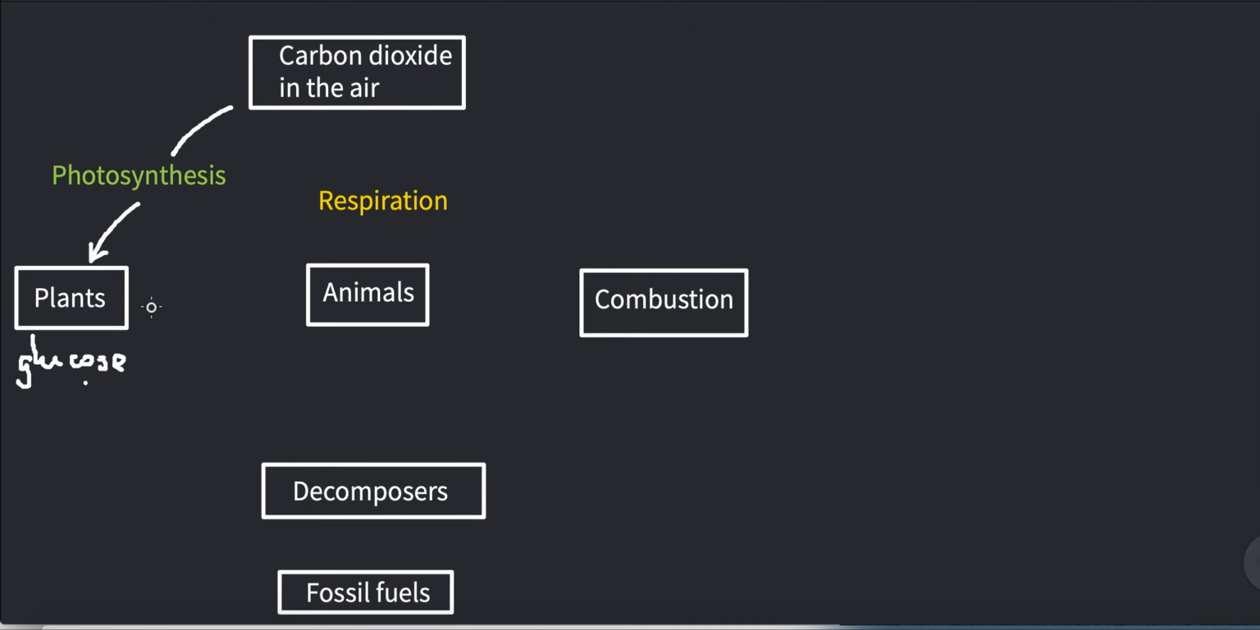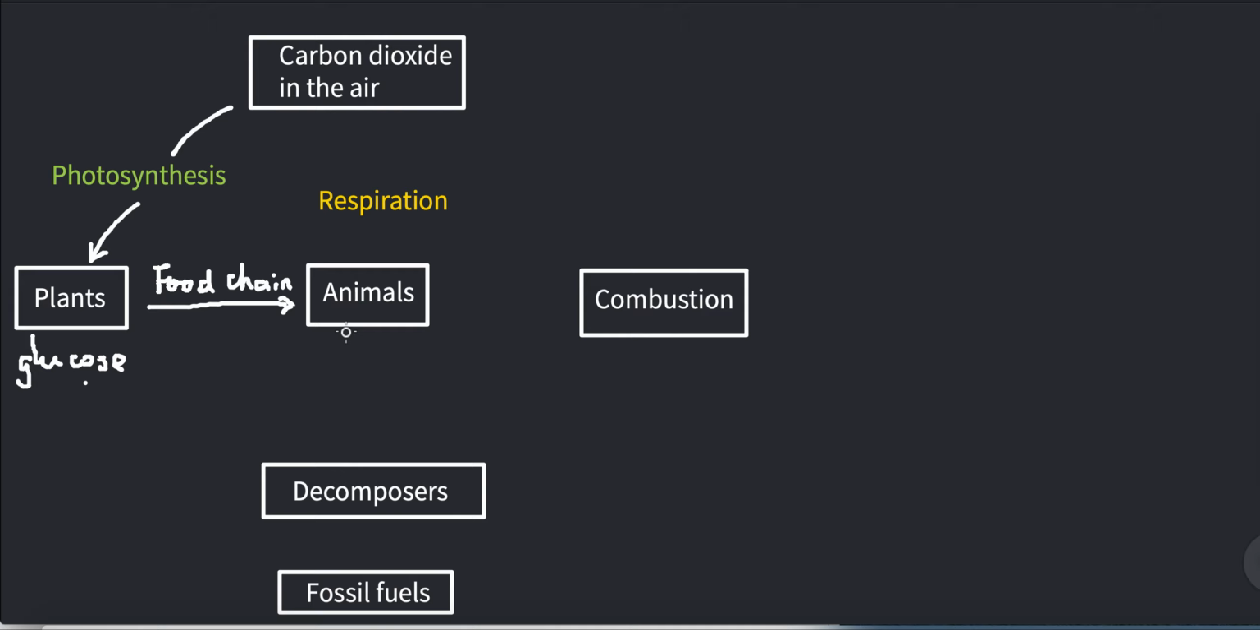Now, when animals eat the plants, this carbon is moved into the animal's body through the food chain. So carbon is moved onto the animal's body.